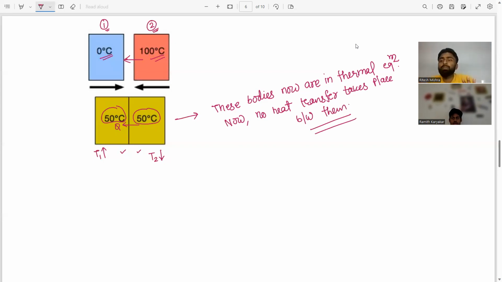So this system is in thermal equilibrium, which means equality of temperature.